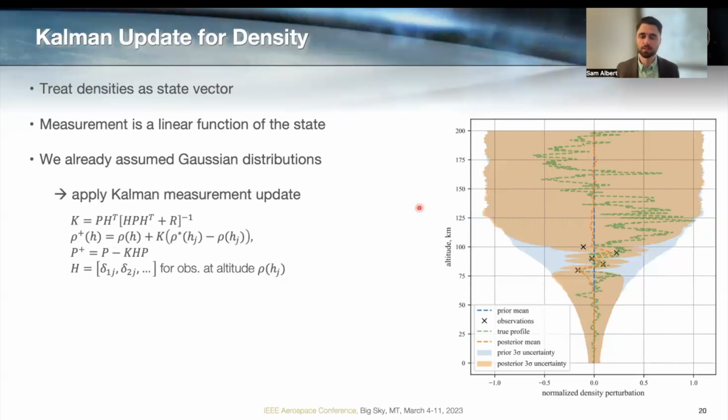And you can see, as you would expect, that the posterior mean goes near but not exactly through these noisy measurements, and our uncertainty decreases a lot near the measurements, and it decreases some near but not exactly at those measurements, and then it decreases basically to its prior value far from those measurements, and this is all according to our prior assumptions about the correlation structure in the atmosphere. So our prior information tells us that there's not a very strong correlation between perturbations at 80 kilometers and 50 kilometers altitude. And so we just regress right back to our prior mean in that case. And so this plot would look different based on your prior assumptions and the noise level, but this gives us some way to make onboard updates.